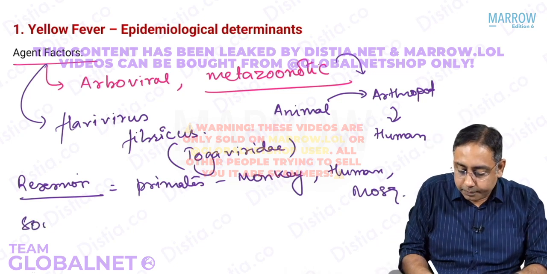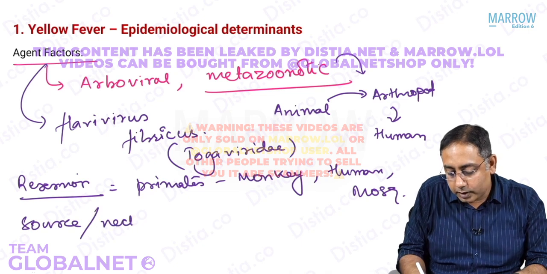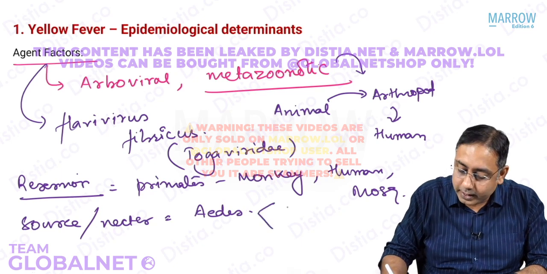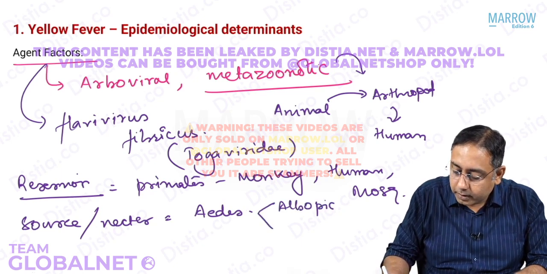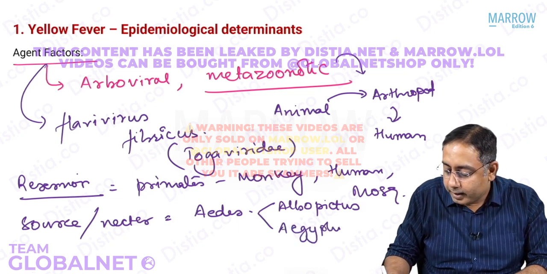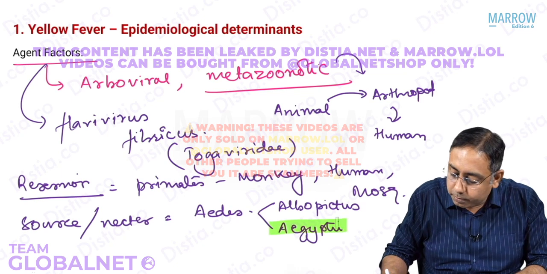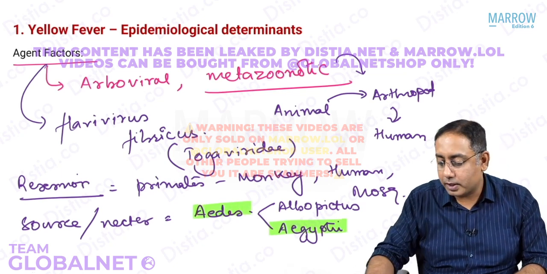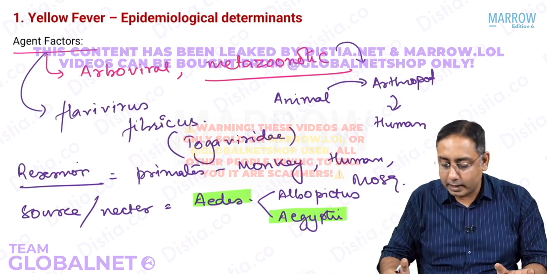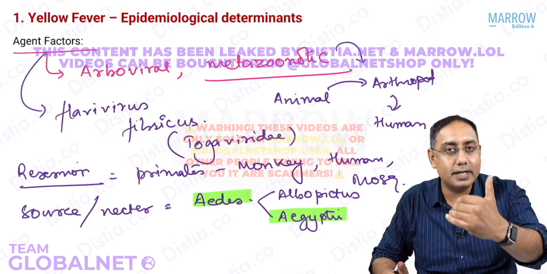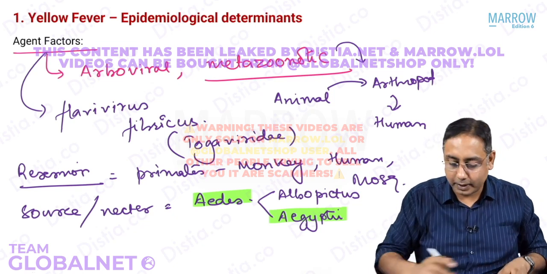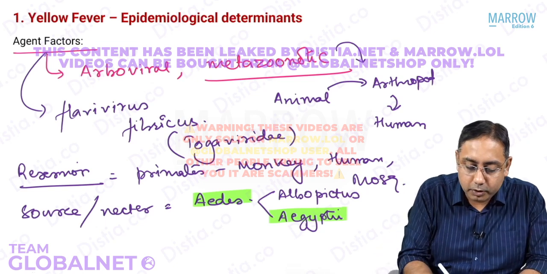What is the source? The source or the vector for this disease is the Aedes mosquito. Which Aedes mosquito is it? Aedes albopictus. Am I correct? The answer is no. It is Aedes aegypti. Aedes aegypti is known to be implicated in transmitting yellow fever much more than the Aedes albopictus. Aedes aegypti is more common than the Aedes albopictus.